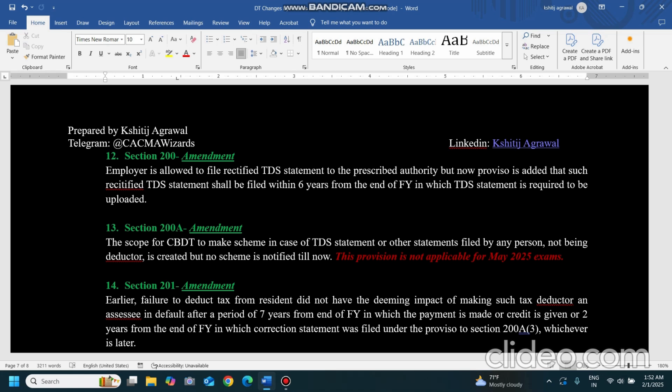I'm talking about the financial year 24-25. So if it is 24, by 31st May 24 he has to upload it, but he has not done it. So when the financial year 24-25 is ending, from there he has 6 years: 26, 27, 28, 29, 30, 31. So he can rectify the TDS returns pertaining to 31st May 2024 up to 31st March 2031. This amendment is there, that a 6 years time limit is introduced over here.